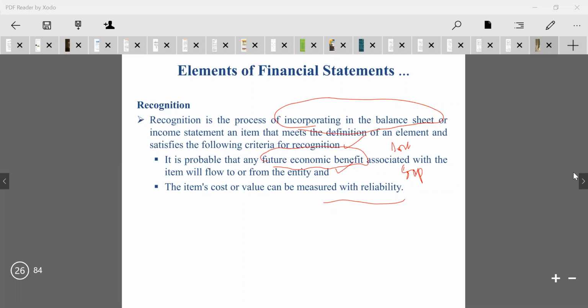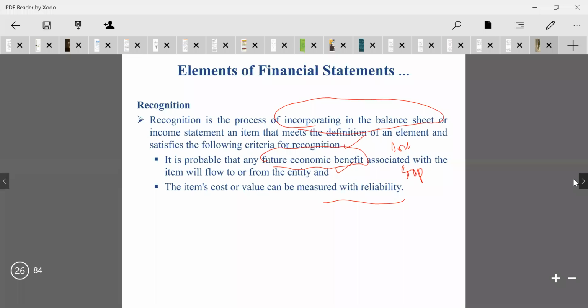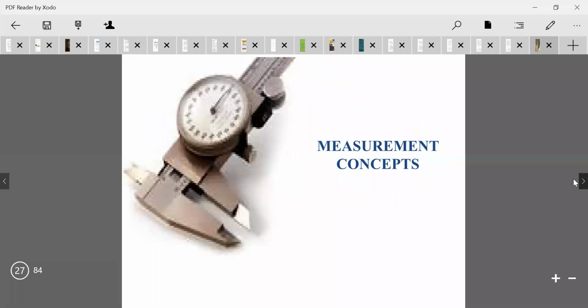Good morning, everyone. In the previous class, we started elements of a financial statement, their recognition also. That is assets, liabilities, income, expenses, and their recognition. These concepts were completed in the last class.